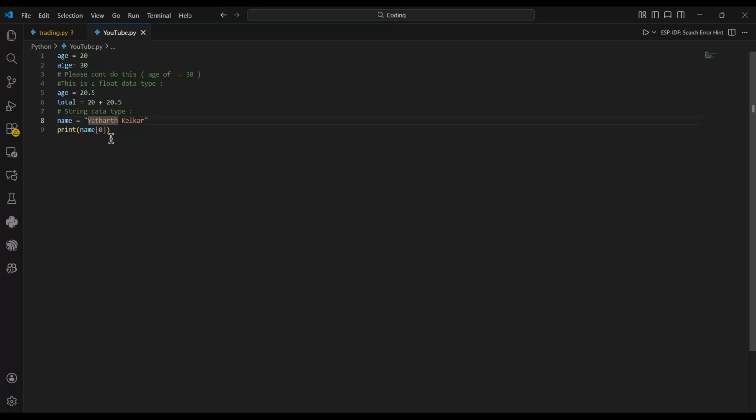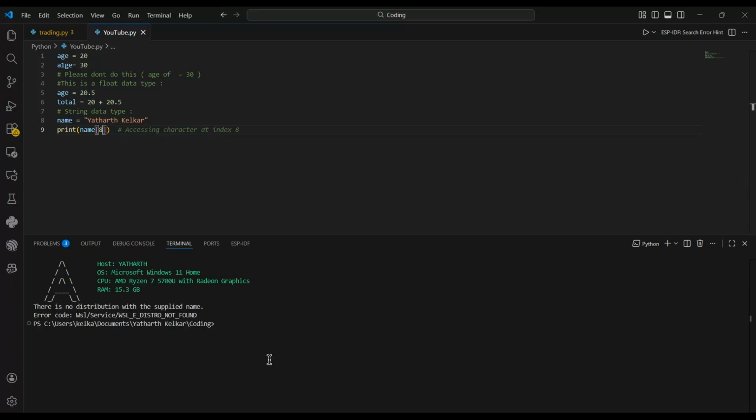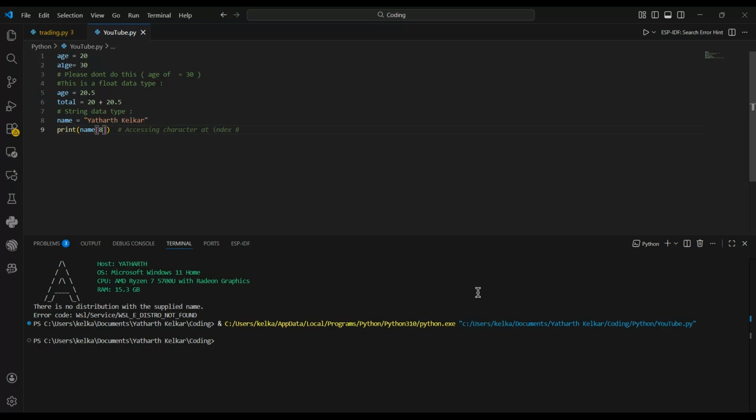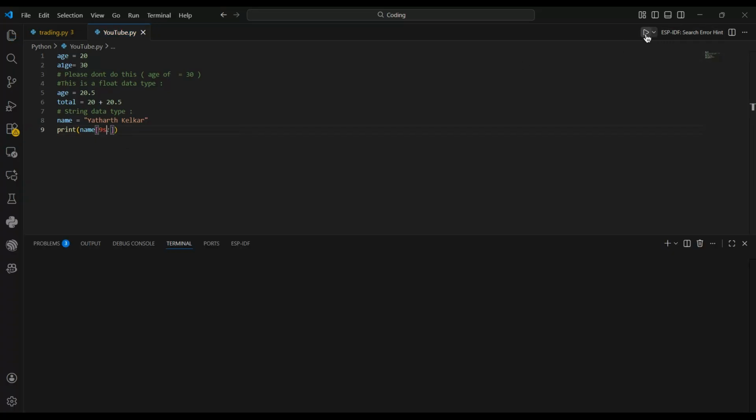Now if I print 8 and run it, it should print a space. Yeah, because my name is of 8 alphabets. Spaces are also treated just like characters. Now if I put 9, then it will print capital K.